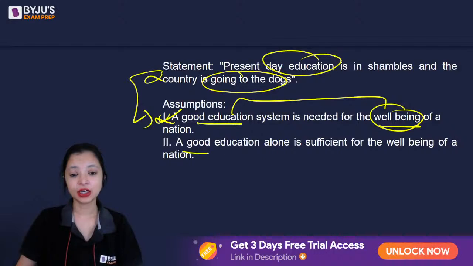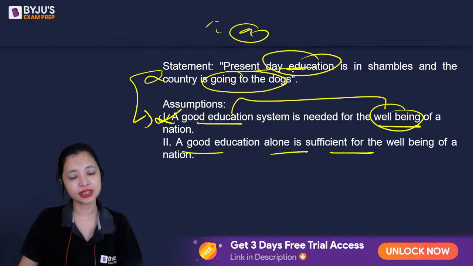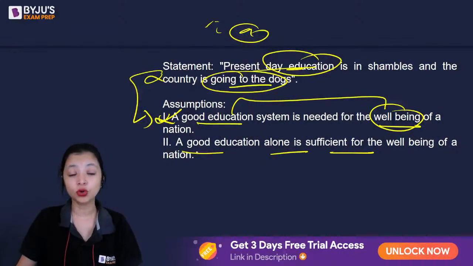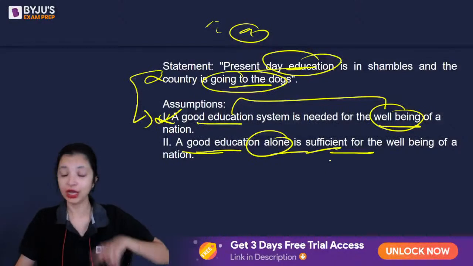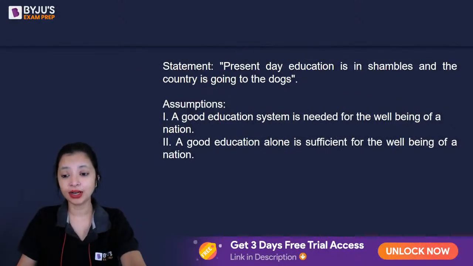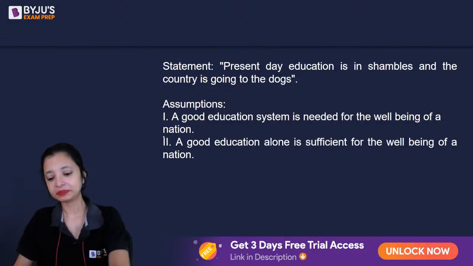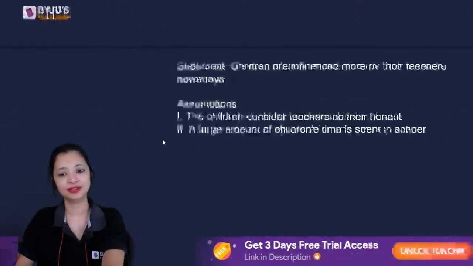Second says a good education alone is sufficient. I might need 10 more things, I have 9 already, but the education system is bad, so my country is going to the dogs. That means out of 10, I already have 9. That does not mean that good education alone is sufficient. Alone is actually an extreme word, right? So we can eliminate this option outrightly. So the correct answer is going to be only 1. Okay? Let's go to our next question then.